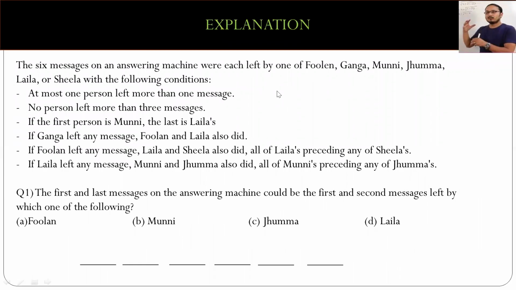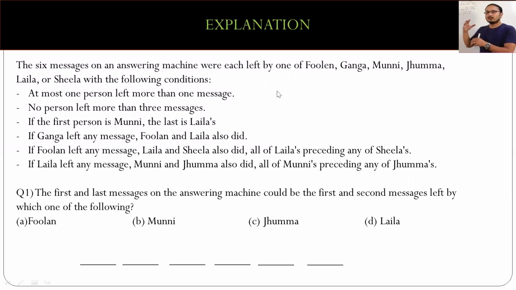Now moving forward, let's look at the explanation part of this. If you look at this question, there are four questions to this. And since it is a conditional question, you'll not get a unique arrangement. There are less chances of getting a unique arrangement.